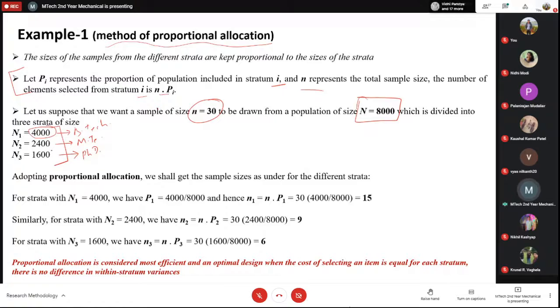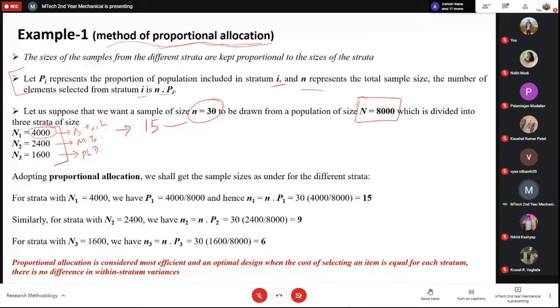So what will I do? I'll use the method of proportional allocation. That means first I'll see how much proportion they represent, and then I'll take the equivalent number of people from this bulk. Out of these 8,000, 4,000 are BTech, that means 50% of them are BTechs. So out of these 30 samples, 50% should be BTechs. I'll take 50% of them, that means 15 persons should go to this sample.